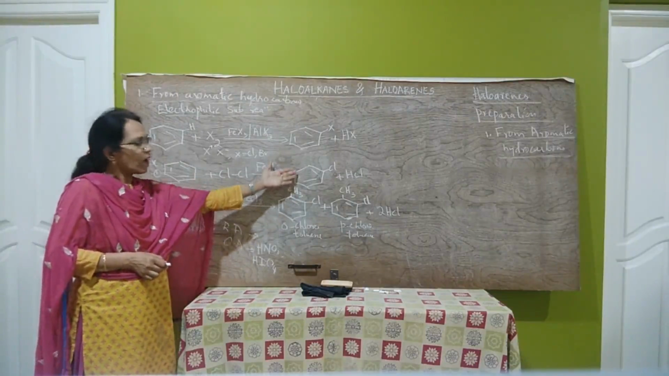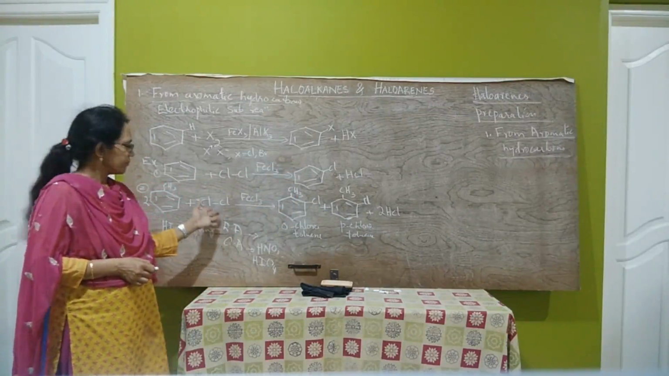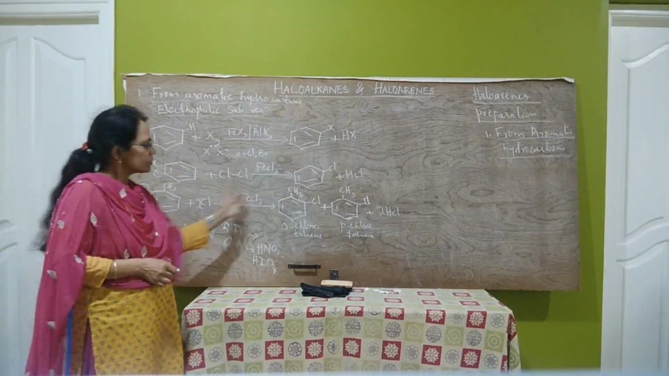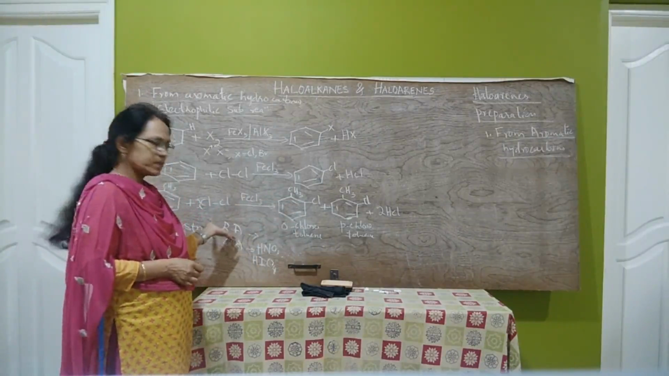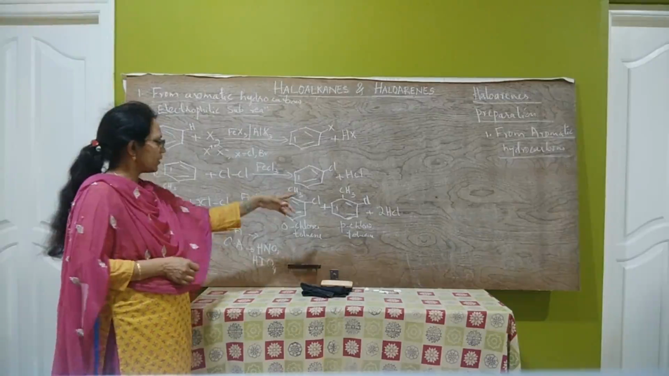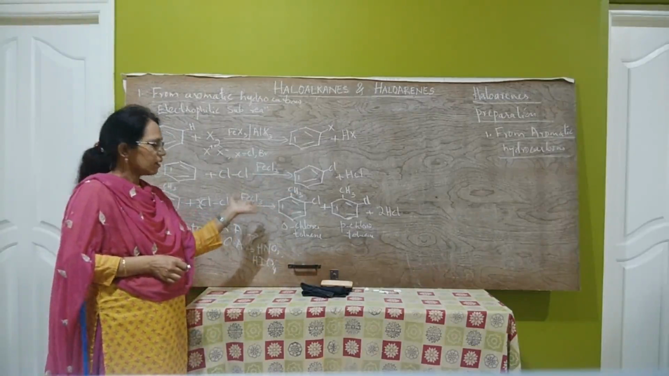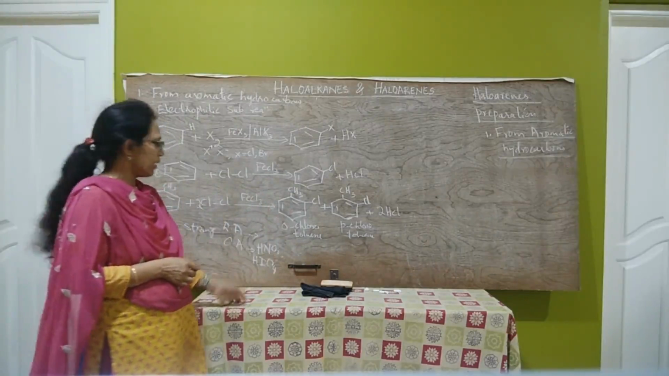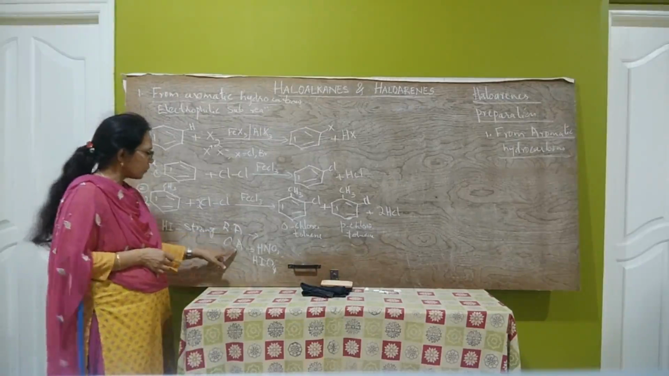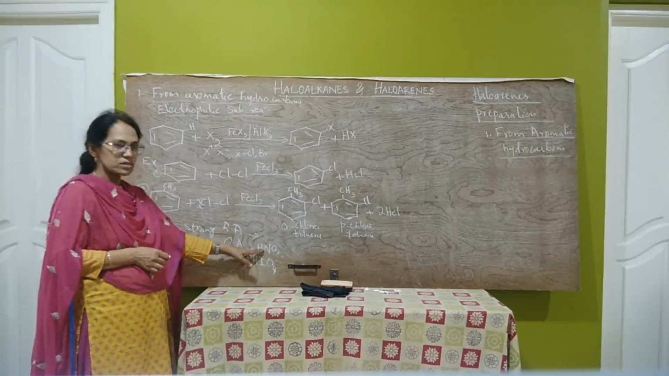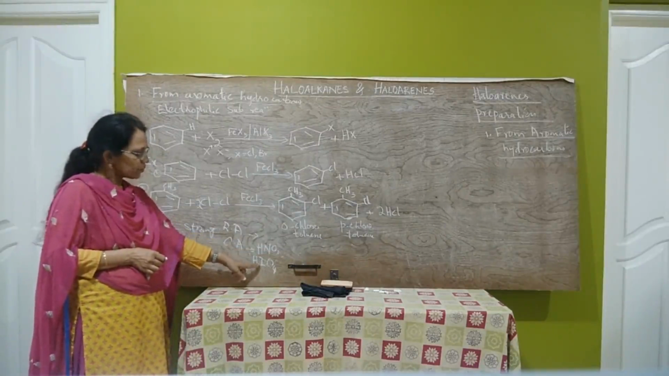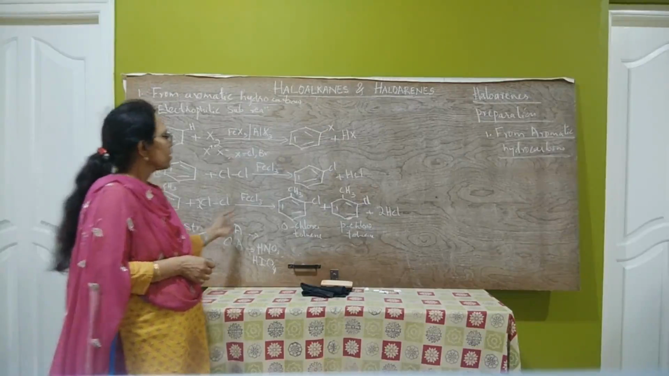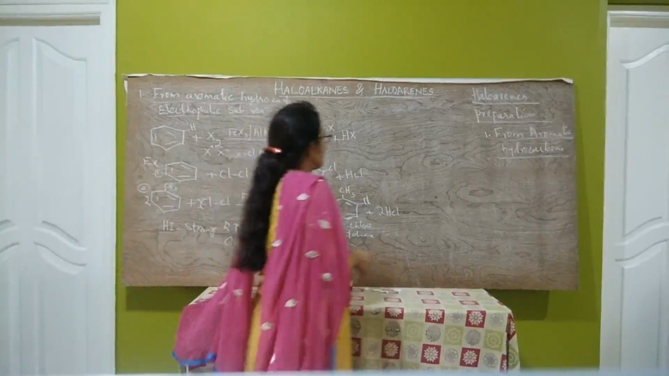So, iodination is a reversible reaction because of the high reducing property of hydrogen iodide, which reacts with the haloarene formed and gives back the hydrocarbon. Therefore, the reaction is carried out in the presence of a strong oxidizing agent like HNO3 or HIO4. So, this is the first method of preparation.